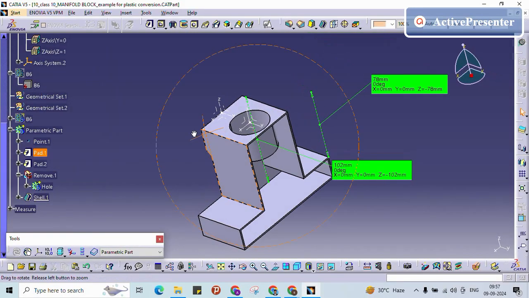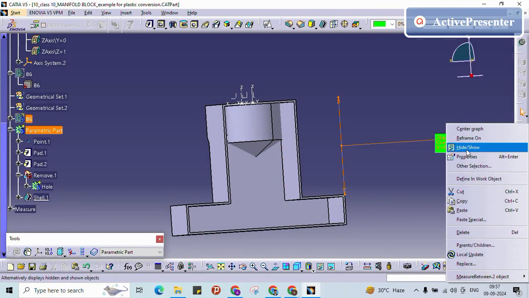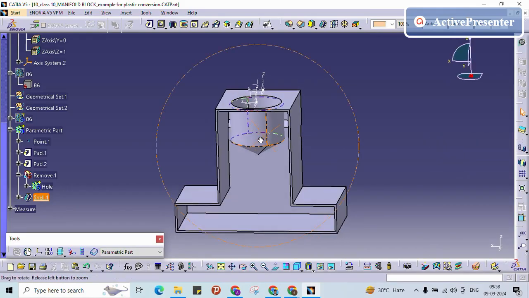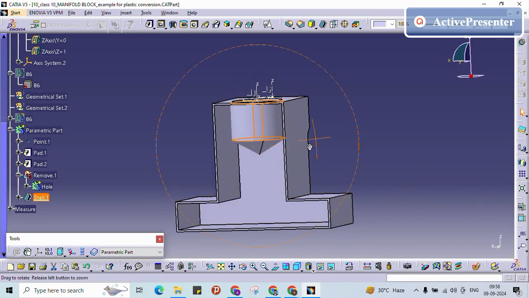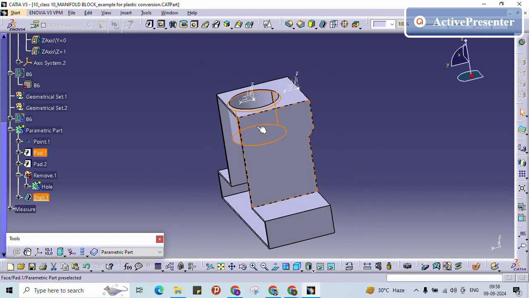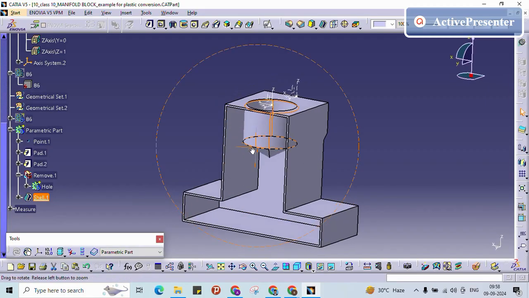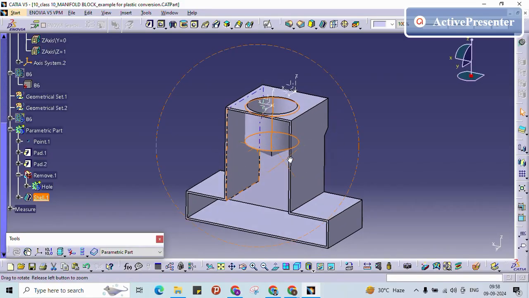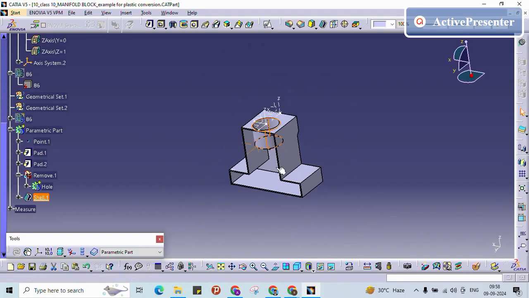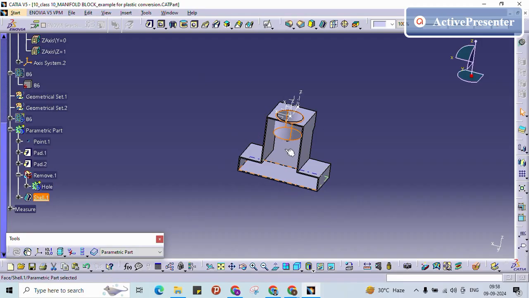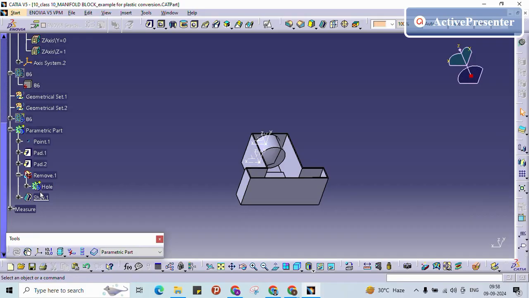So now, see, is it manufacturable or not? It will have undercut, no? This profile is obstructing our tool movement, right? Think from a mold and cavity perspective. If it is a cavity part, if it is a core part, it will have obstructions, right? This inner material we can't remove, no? So this is not the correct tooling direction for us. Our tooling direction should be at the bottom, right?